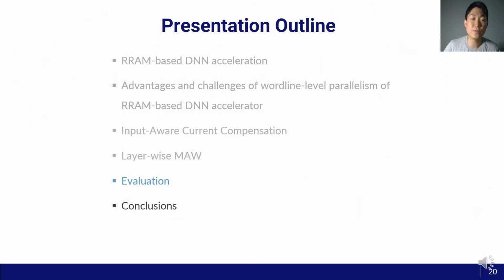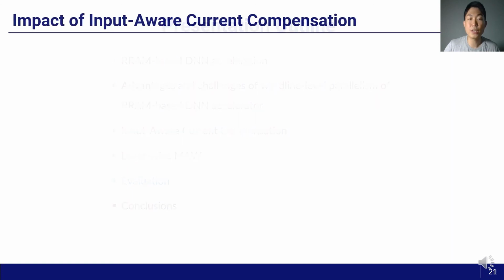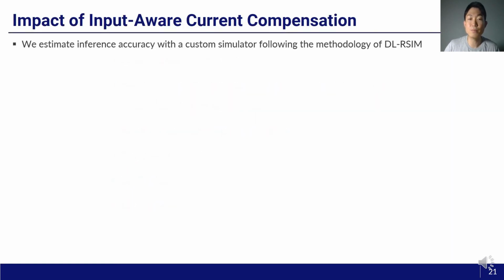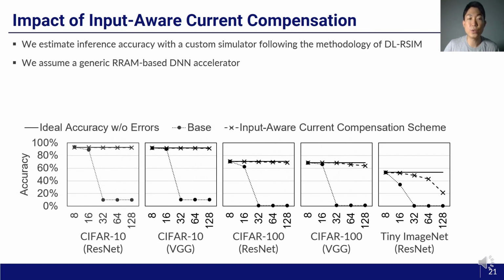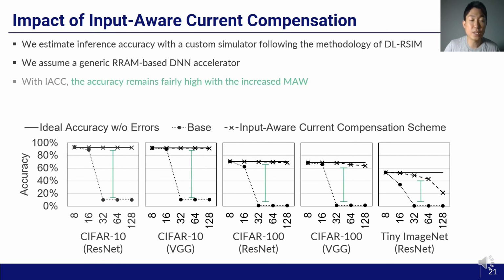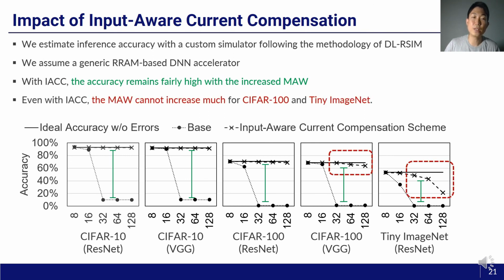We now move on to evaluation. To estimate the impact of input-aware current compensation, we estimate end-to-end inference accuracy with a custom simulation, and we assume a generic RRAM-based DNN accelerator architecture. Here is the result. With IACC, the accuracy remains fairly high with the increased MAW. However, even with IACC, for CIFAR-100 and Tiny ImageNet dataset, the MAW cannot increase much.